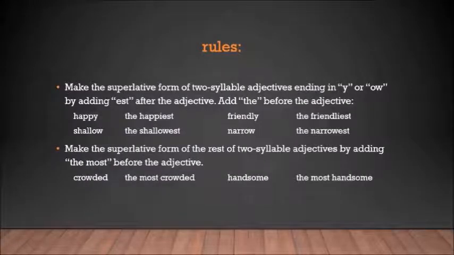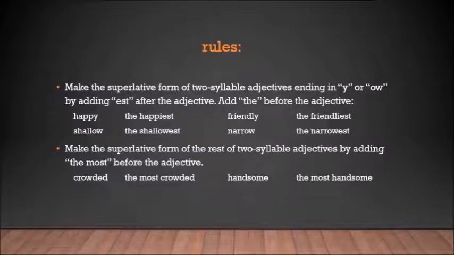Remember that in the case of two-syllable adjectives, we have two cases. You make the superlative form of two-syllable adjectives ending in y or ow by adding est after the adjective. Add the before the adjective. For example, happy, the happiest. Shallow, the shallowest. Friendly, the friendliest.